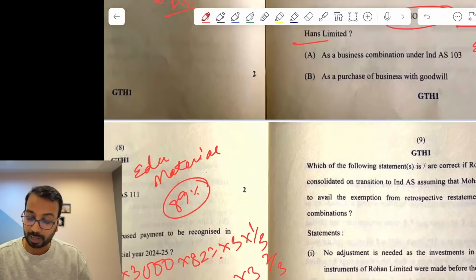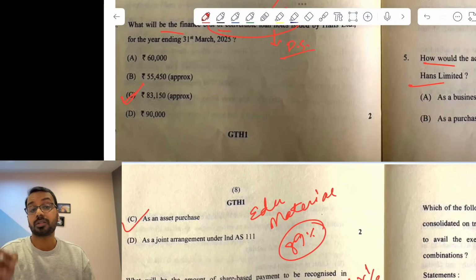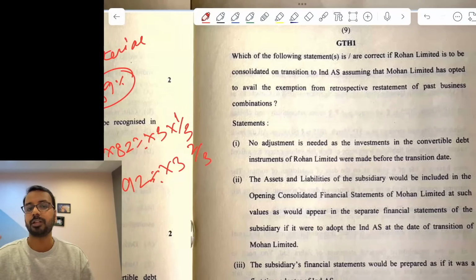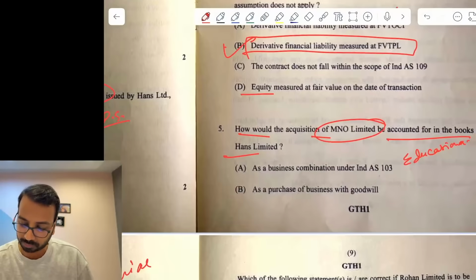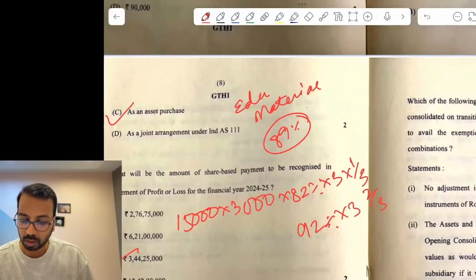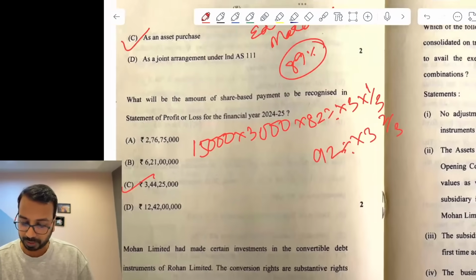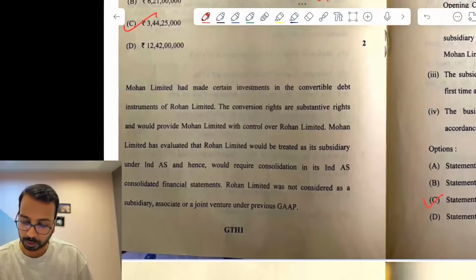Please understand, the asset concentration test is not a full-fledged rule. Even if it is met, you have to look at other scenarios as well. So here I am assuming either you will get option A as the answer or option C as the answer. Then moving on to the next one.